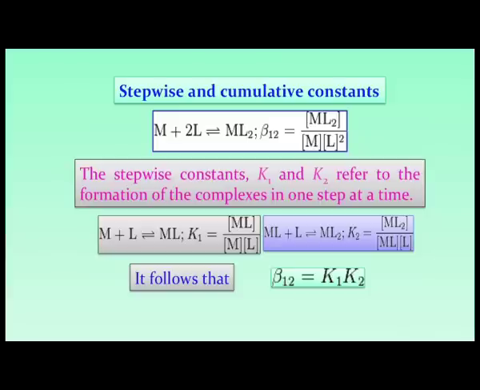So, individually we can break this beta 1 2 as K1 and K2. These are the formation constants of the complexes, one step at a time. Sometimes they can vary differently, because if the binding of the first one is very high, we get a K1 value higher than that of our K2 value.